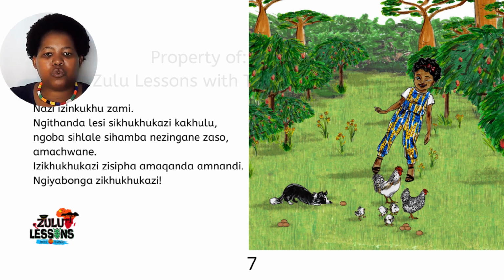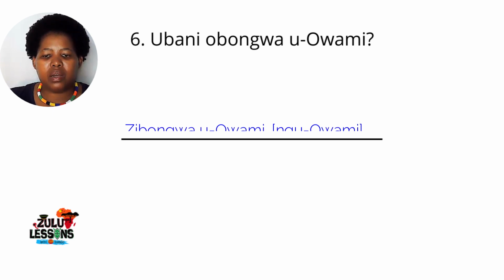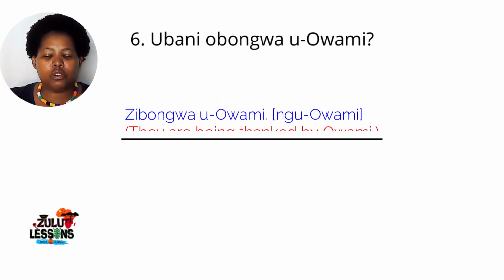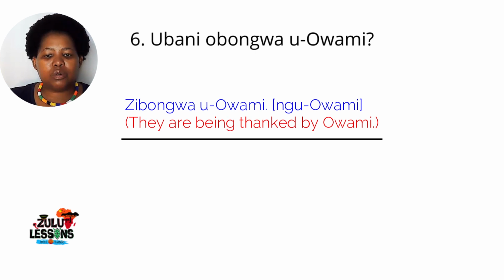So now, to answer our question, ubani obongwa u-Owami, we could say it's the hens that are being thanked by Owami because we want to use that same verb conjugation for the answer as well. So, izikhukukazi zibongwa u-Owami.